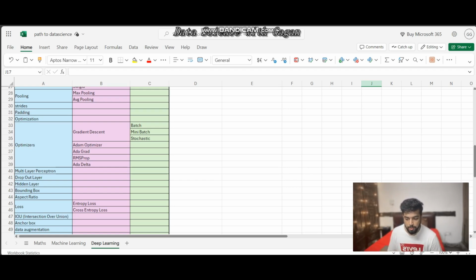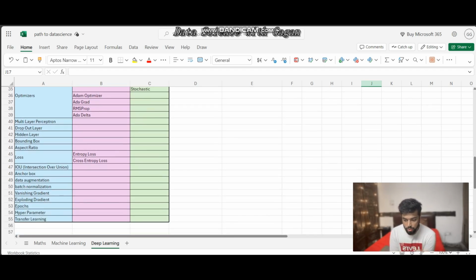There are multiple optimizers, like gradient descent. Gradient descent comes in three variants: batch, mini batch, and stochastic. And then we have Adam optimizer, then AdaGrad, then RMSprop, then AdaDelta. So these are the optimizers that we can use while doing backpropagation. Then you should know what a multi-layer perceptron, dropout layer, hidden layer, and bounding box are. About the dropout layer, you should know when to use it and why we use it.